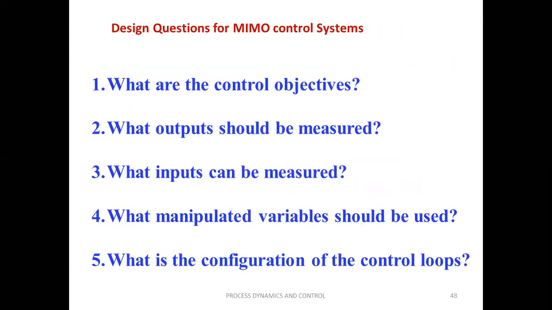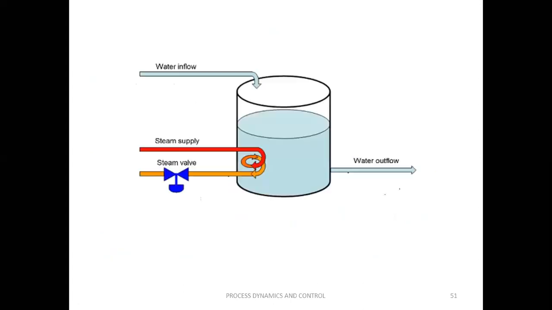And next, what inputs can be measured? There are so many inputs, but all inputs may not be measured or may not be required to be measured. The inputs may be inflow rate of the water, steam flow and steam temperature, maybe outflow, maybe inlet water temperature. But to satisfy our control objectives, which inputs do we measure? If you are using feedback, there is no need to measure the input variables. If you are going to use either cascade or feed forward, we may require to measure the inflow rate of the water and the steam flow rate.